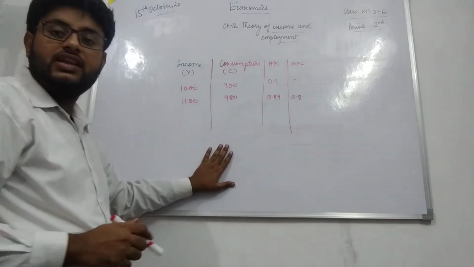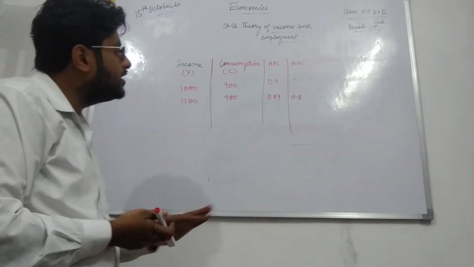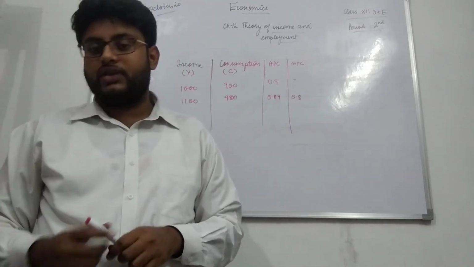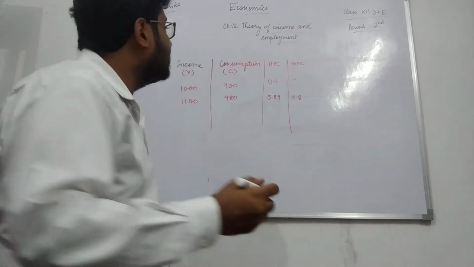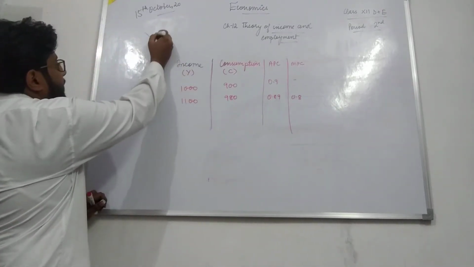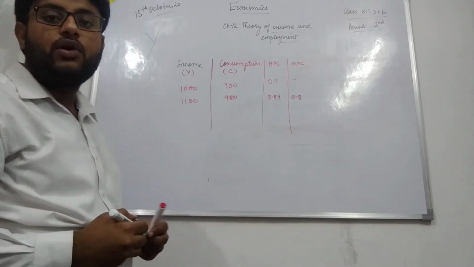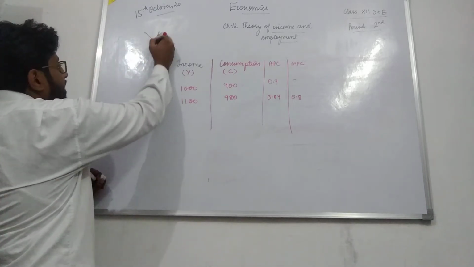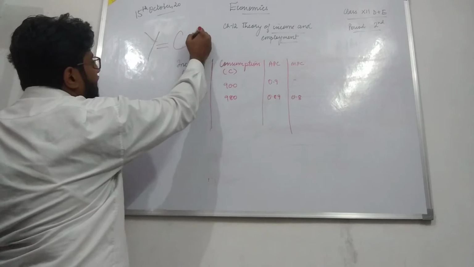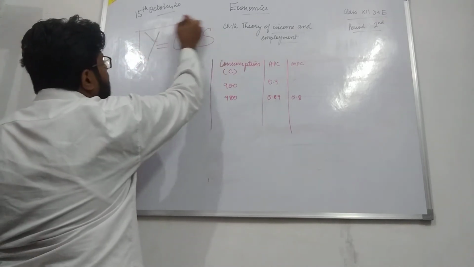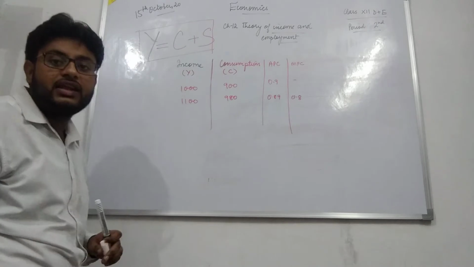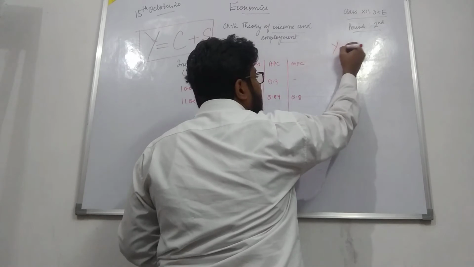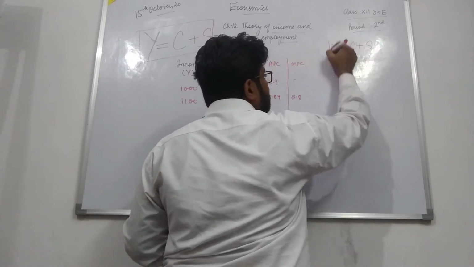We have discussed in our previous class how we calculated APC and MPC. See, Keynes believed that in the short run, our income, whether it is national income or the income of any particular person, can be divided between consumption and saving. Remember this always. This is a very important identity.